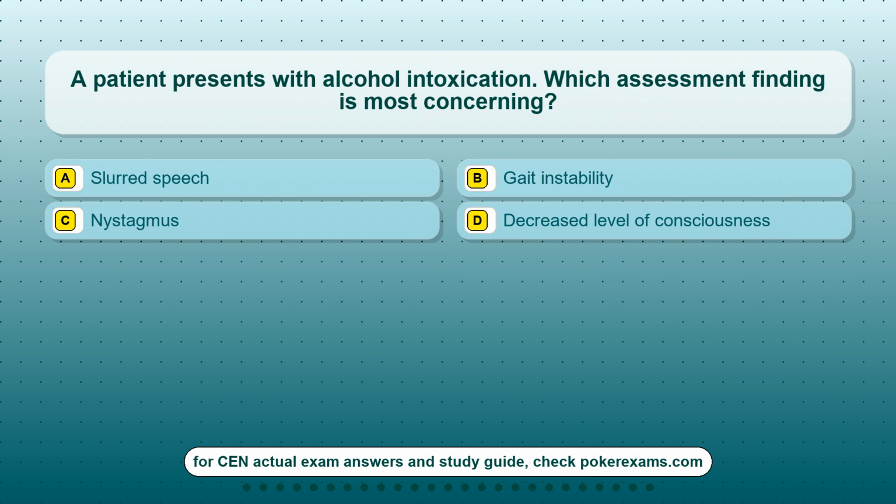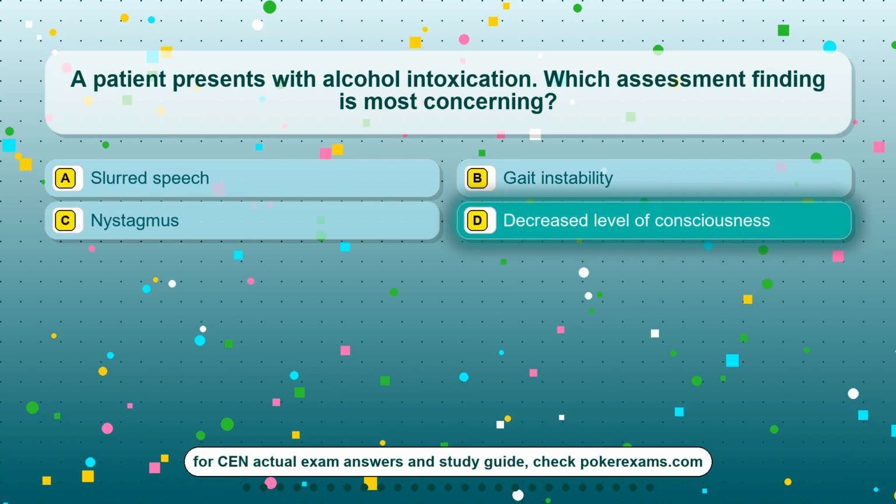Question 14. A patient presents with alcohol intoxication. Which assessment finding is most concerning? Option A, slurred speech. Option B, gait instability. Option C, nystagmus. Option D, decreased level of consciousness.